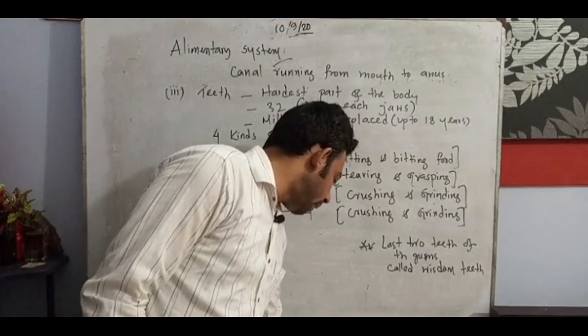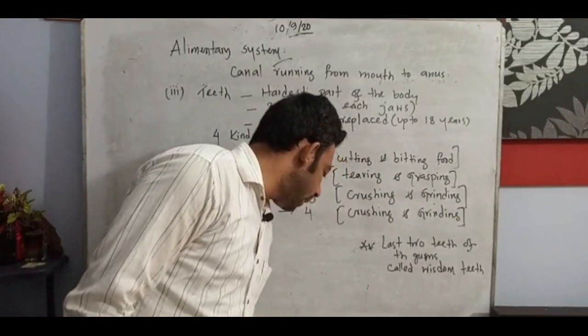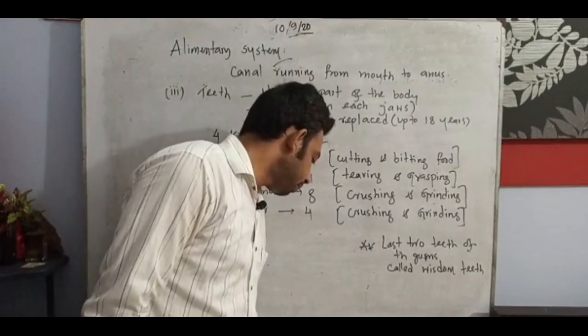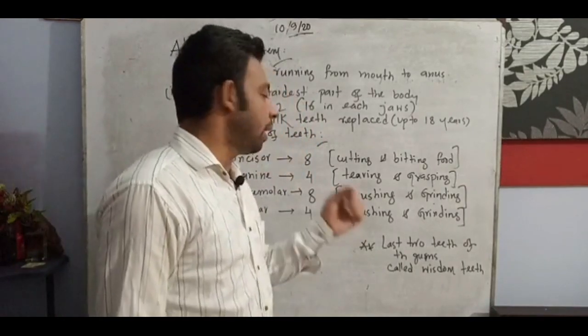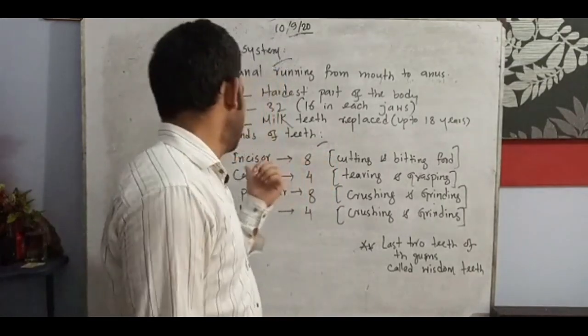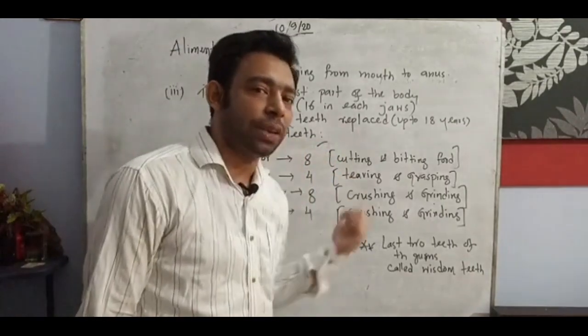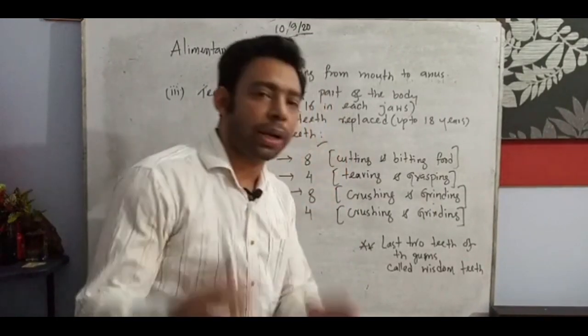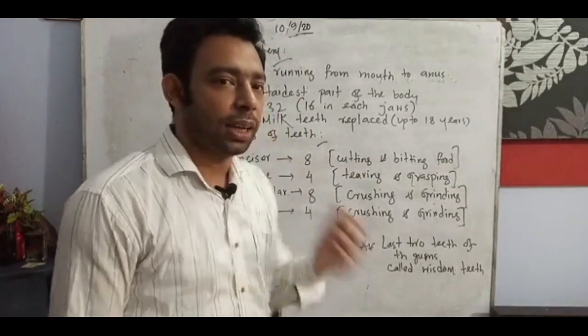Later on, we have seen the canine. Look here, the canine is also there. After the incisor comes the canine, see the figure on the opposite page, page 110 in your biology book.